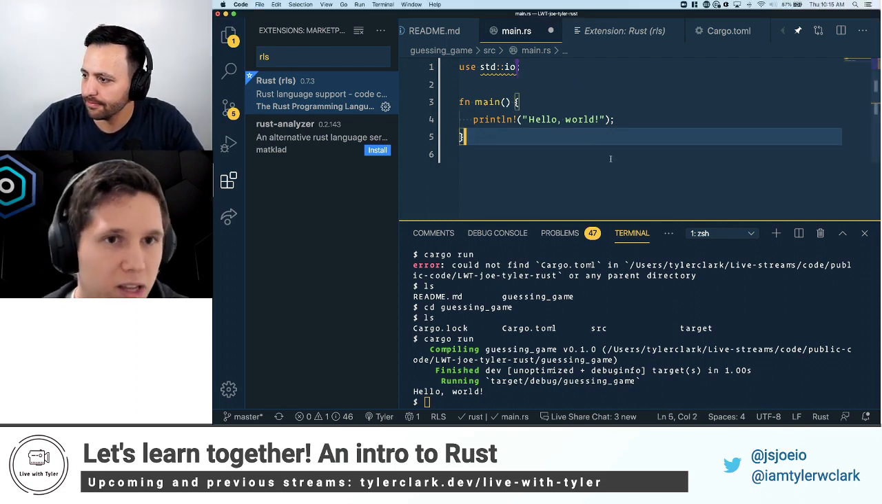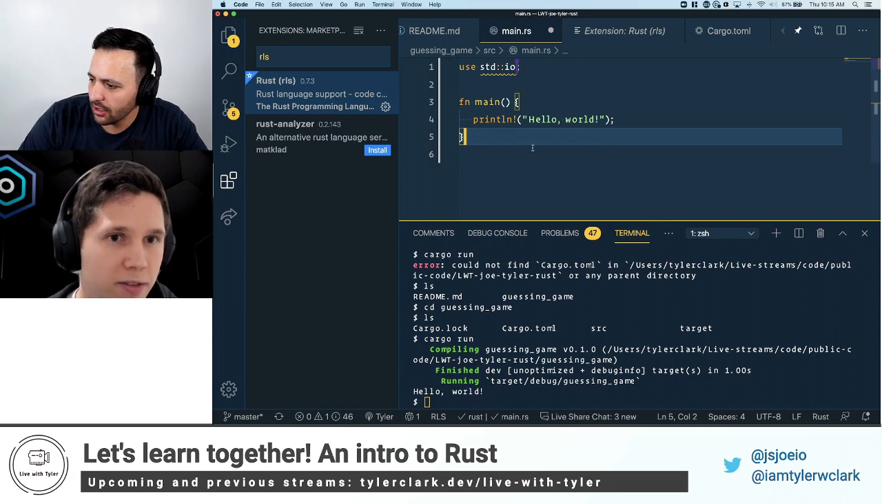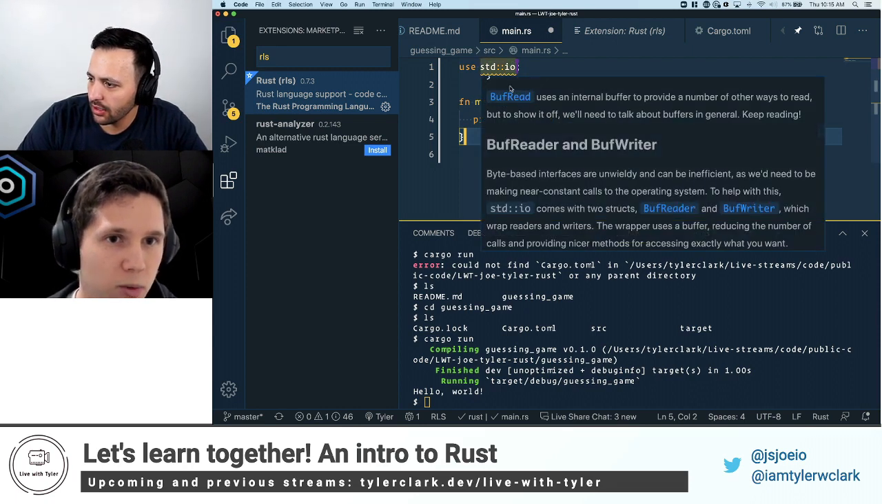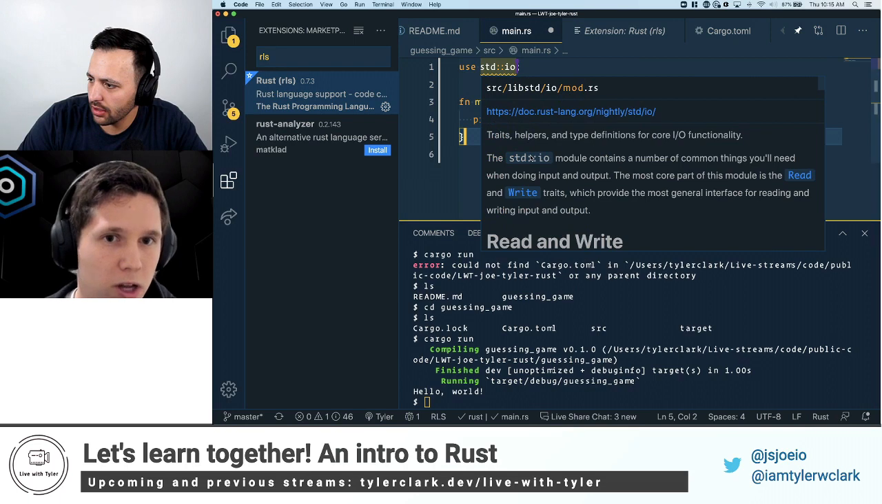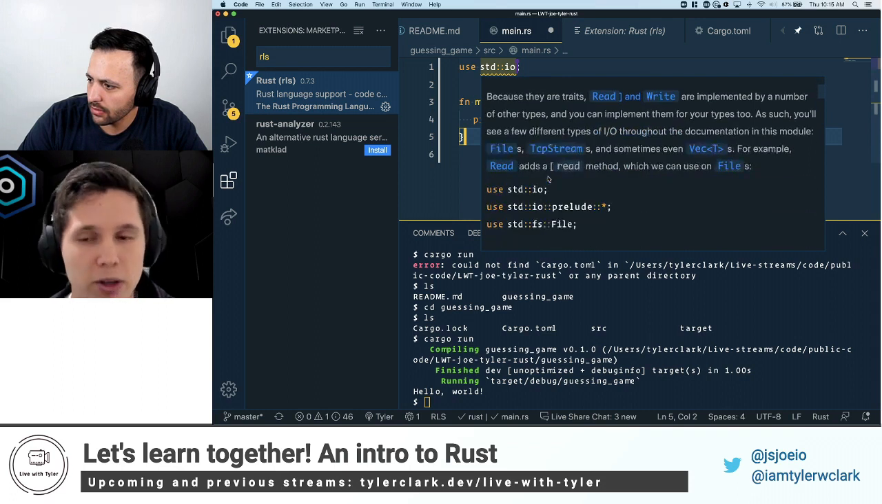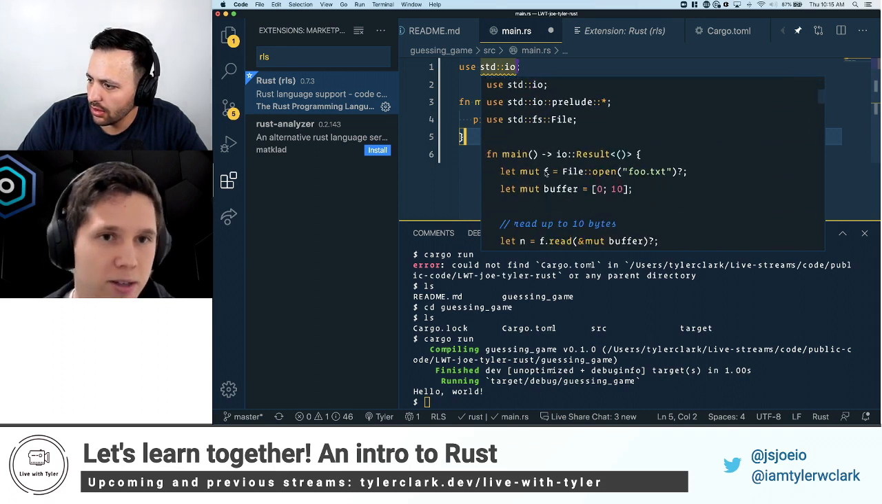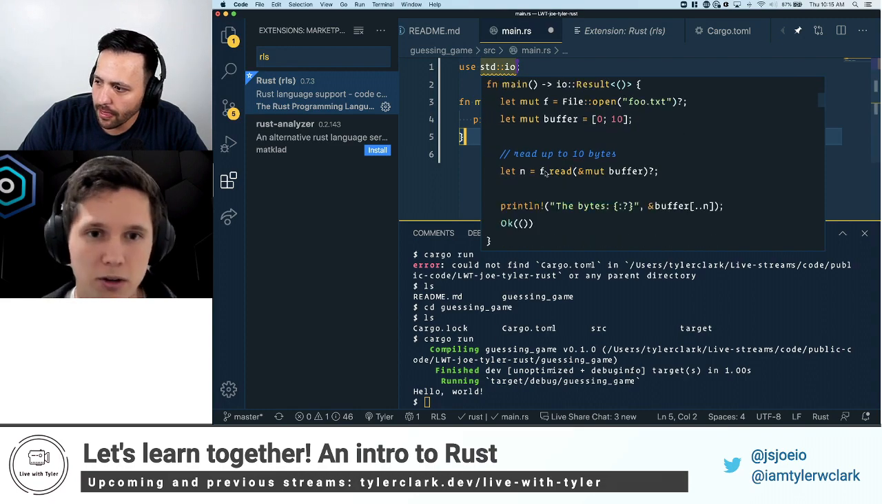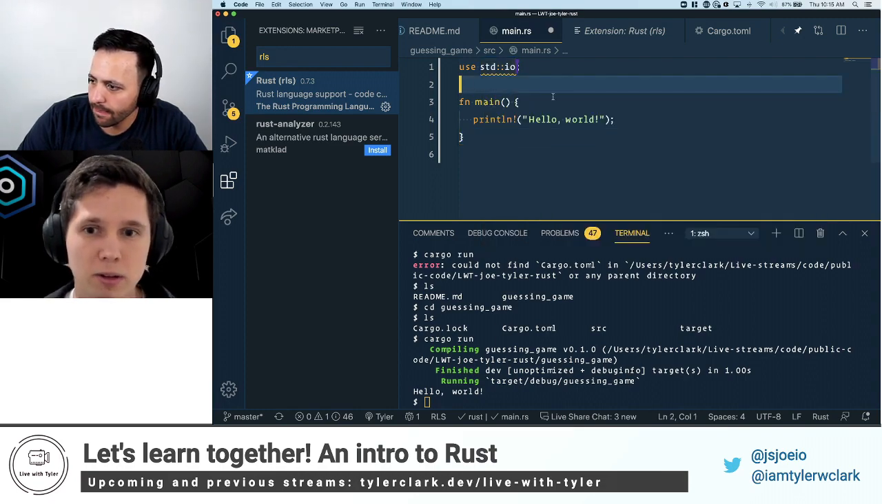And then if you hover over the io, essentially we're importing this io module, which contains things that are common for reading and writing and working with input and output. So like with the command line, essentially. Okay. So we're importing that.